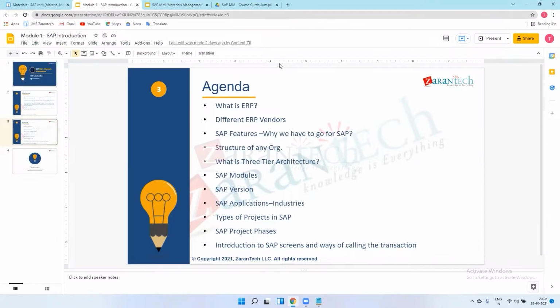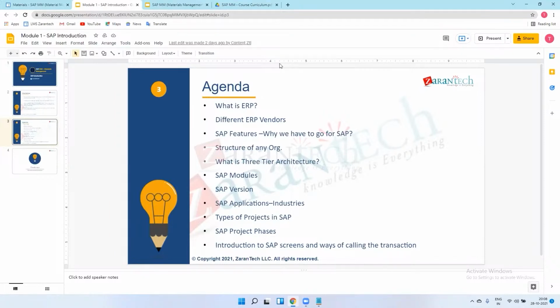We first get to know about the industry, what Google is working on, what their requirements are, and what they want to be implemented in SAP. So this is all about project preparation, meaning we just prepare our project. After that, we collect all the requirements from the client and note them down in one document. We can call this the business blueprint.